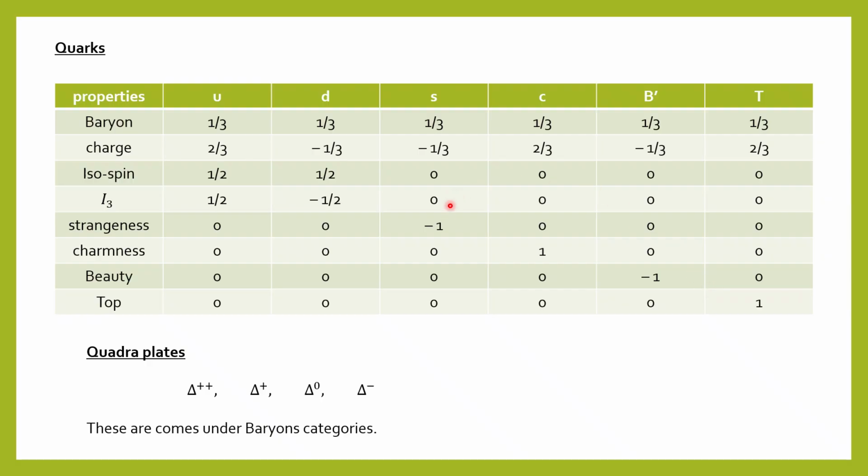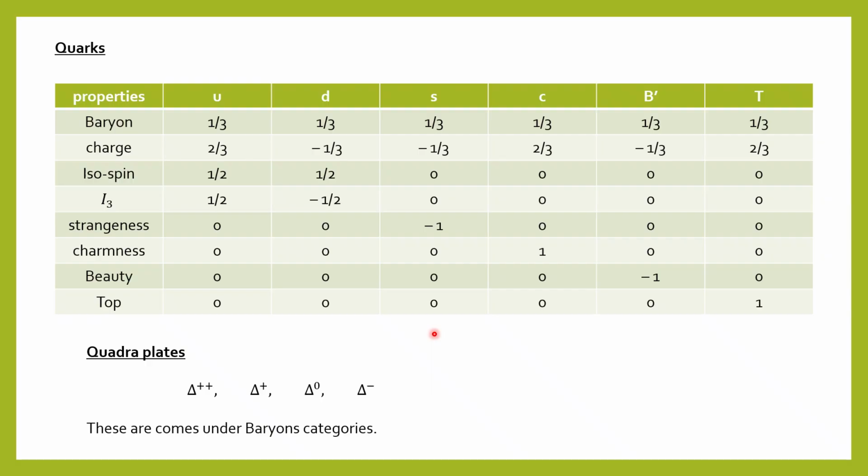Beauty is minus 1 only for the beauty quark and 0 for the remaining. Top is 1 for the top, and for the others this is 0. One thing to remember: the strange quark has the value minus 1 as its strangeness, and the beauty quark has the value minus 1 for beauty. Okay, but charm and top have charmness 1 for the charm quark, and the top quark has topness 1.